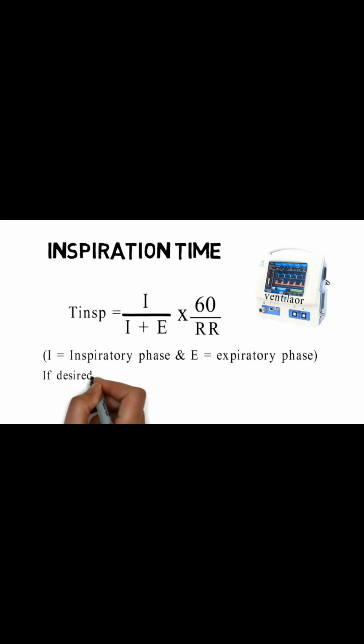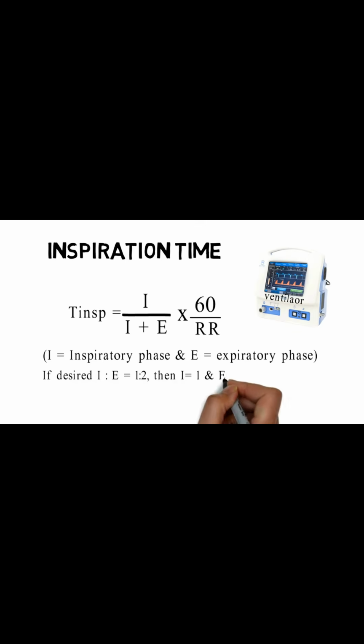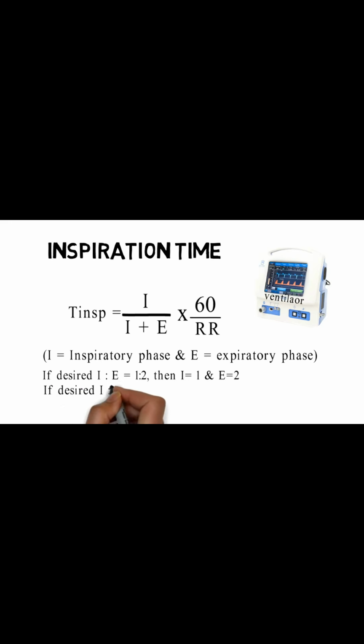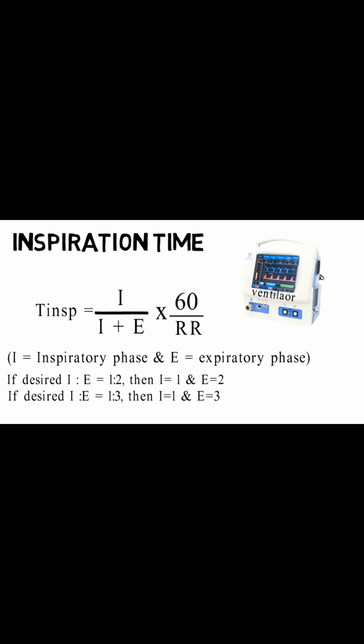If the desired IE ratio is 1:2, then we will put I equals 1 and E equals 2 in the formula. Similarly, if the desired IE ratio is 1:3, then we will put I equals 1 and E equals 3.